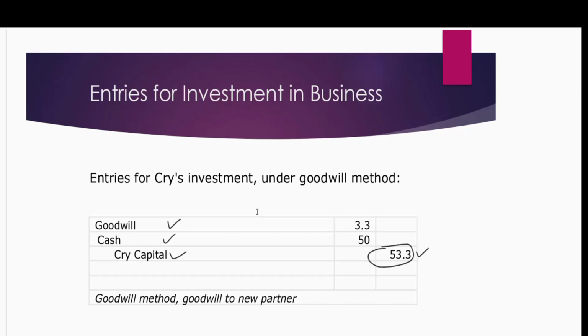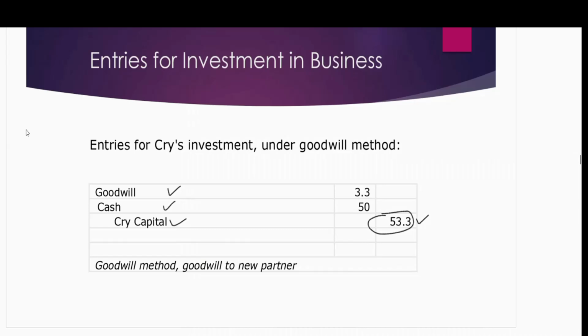He is investing less because he is bringing goodwill as well, so goodwill goes to him. In order to calculate the implied fair value, we take the investment and the share of the old partners because they invested more. The new partner is investing less. So if you remember this rule, it will be easy for you.